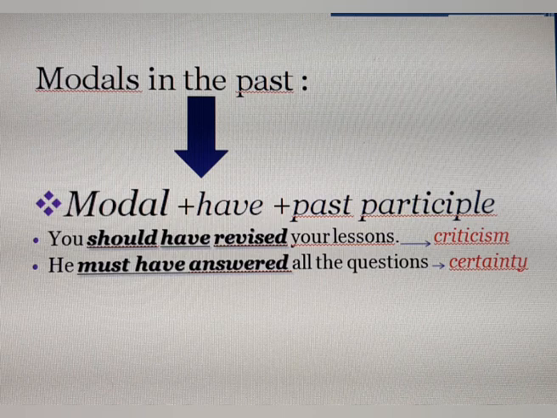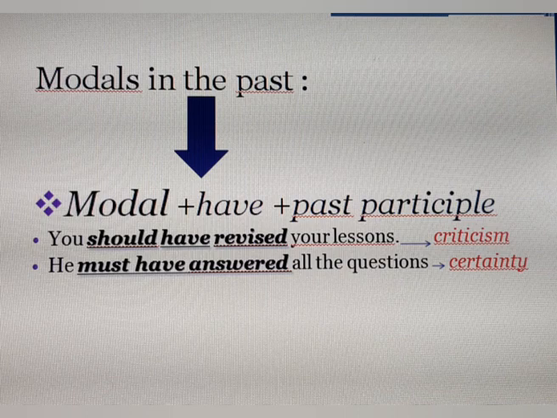Then here, as you see, we express criticism. Okay, we criticize someone for not revising his lessons. For example, my friend had, let's say, a test in English 2 days ago and he had a bad mark. Okay, so today I said to him, you should have revised your lessons. If you had revised your lessons, you could have had a good mark. So it's criticism.